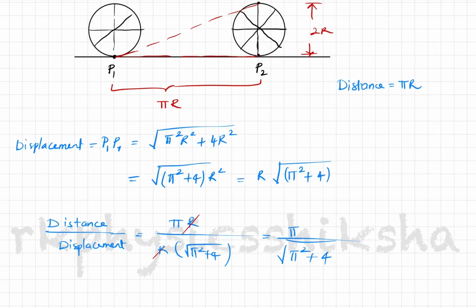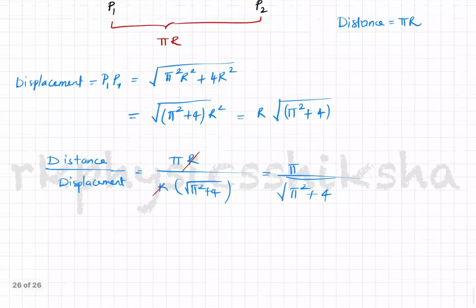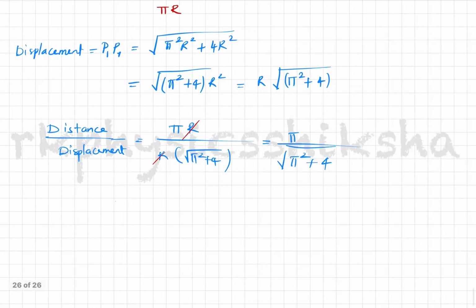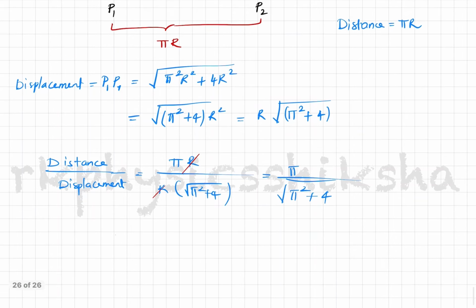Hope you understood. To summarize what we discussed: rest and motion are relative concepts, and distance measures the total path length, while displacement measures the shortest path with direction. Both these concepts of displacement and distance we have discussed using some numericals, and we elaborated on them as well.